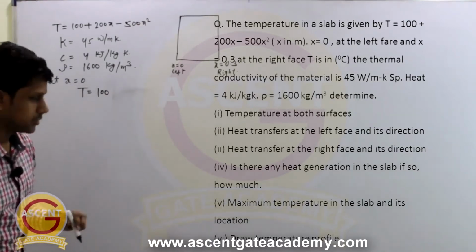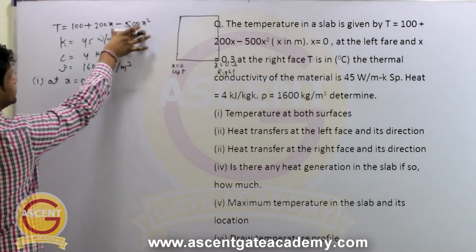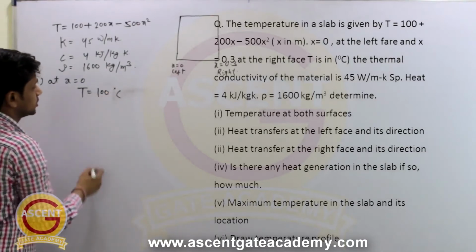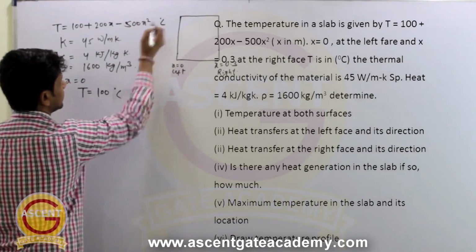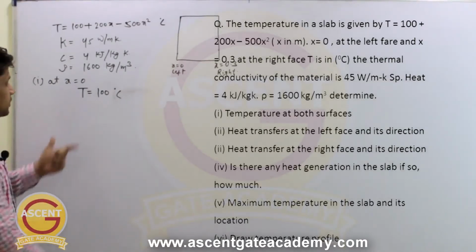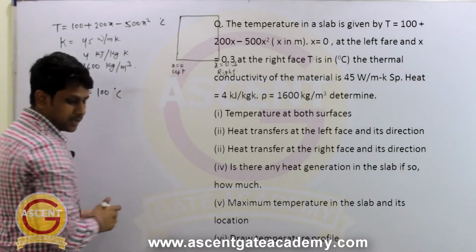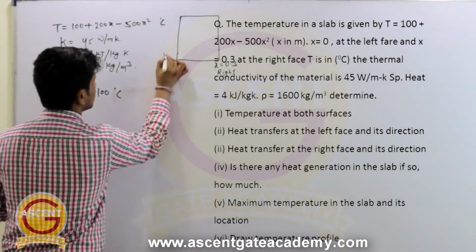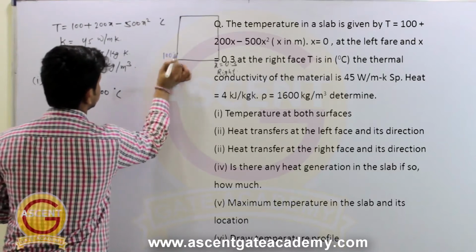Just the first term, because there is x, there is also x, so it is 0. So temperature is 100 degrees Celsius, because this equation he has given, the temperature is in degree Celsius, right? So temperature of left face we have calculated, and it is equal to 100 degrees Celsius.